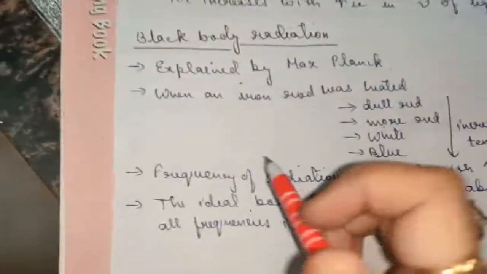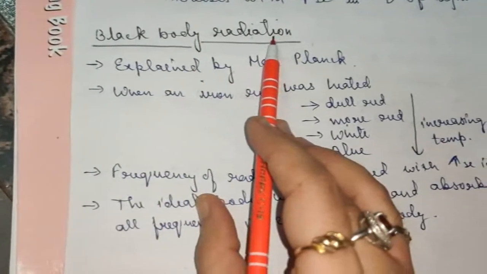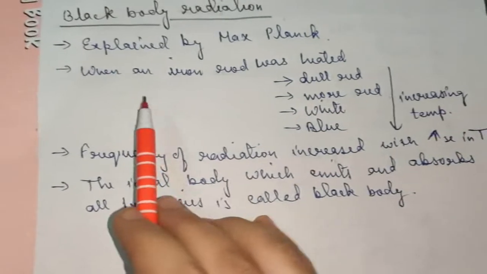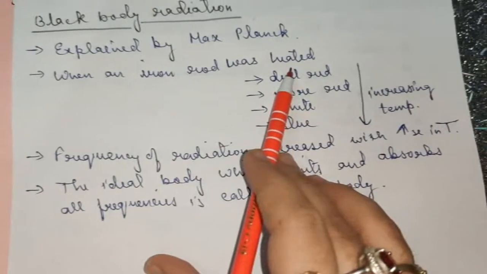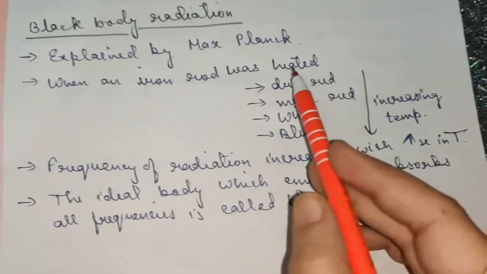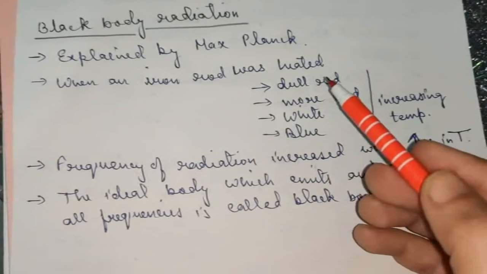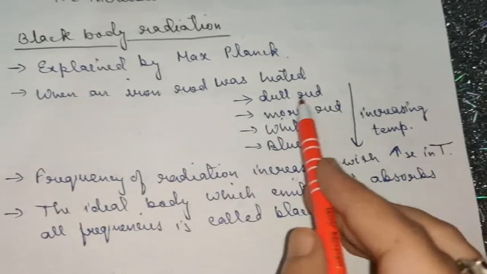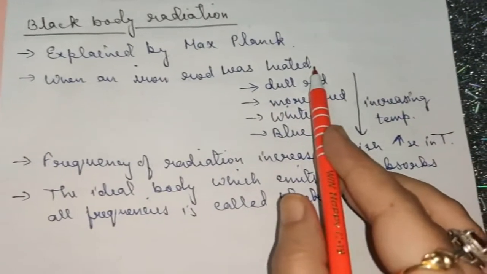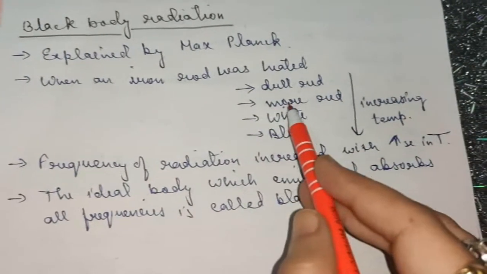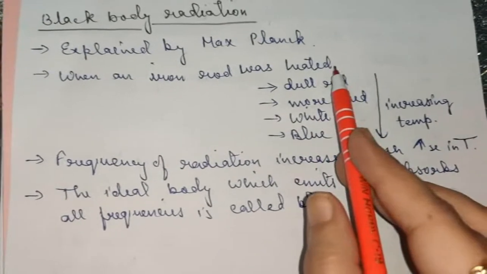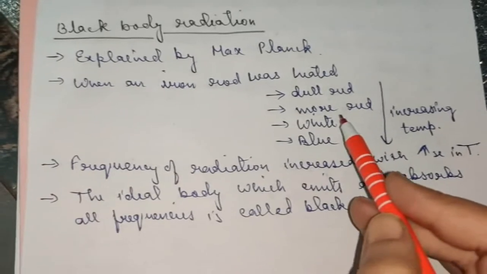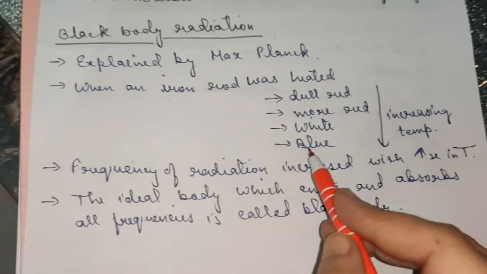Now coming to another phenomena, black body radiation. It was explained by Max Planck. He said that when an iron rod was heated, in the earlier heating, in initial heating, it was observed that the color changed to dull red, and when it was heated to a higher temperature, the color changed to more red, and then when it was further heated, the color changed to white, and then on further heating the color changed to blue.